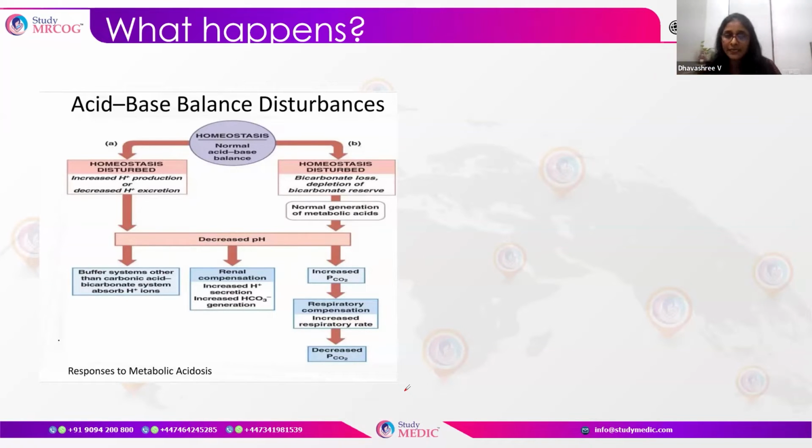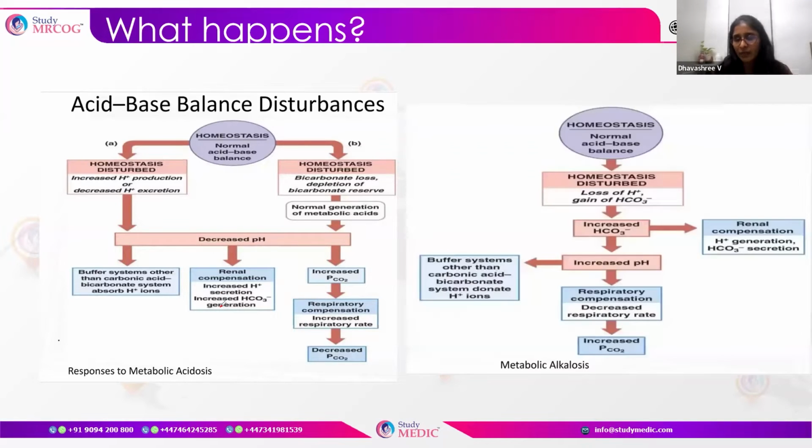Carbon dioxide is exhaled, hydrogen ions reduce, and the pH is compensated. The other mechanism is renal compensation, which we have seen before. And just a quick brush up: metabolic alkalosis is when there is increased bicarbonate ions. It can also be due to loss of hydrogen ions.